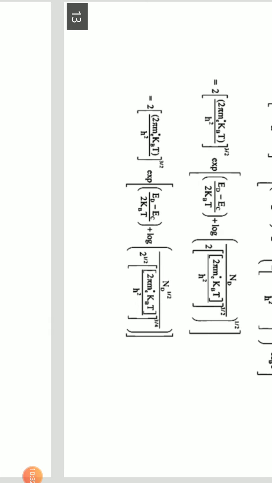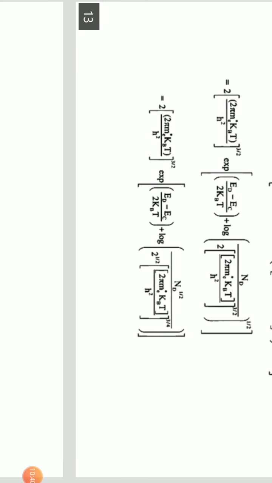Or this becomes 2 into (2 pi m star kT by h square) whole power 3 by 2 exponential of (ED minus EC) by 2kT plus log of ND power 1 by 2 divided by 2 power 1 by 2 into (2 pi m star kT by h square) whole power 3 by 4. Or this becomes 2 into (2 pi m star kT by h square) whole power 3 by 2 exponential of (ED minus EC) by 2kT into ND whole power 1 by 2 divided by 2 power 1 by 2 into (2 pi m star kT by h square) whole power 3 by 4.